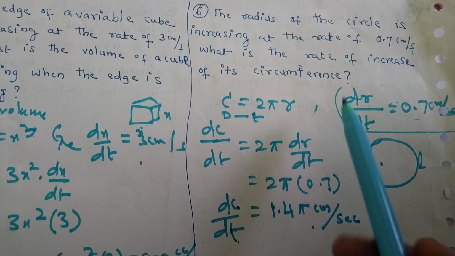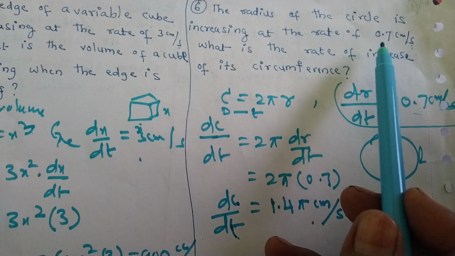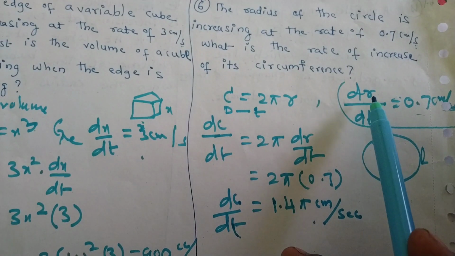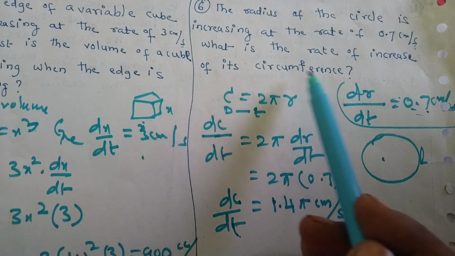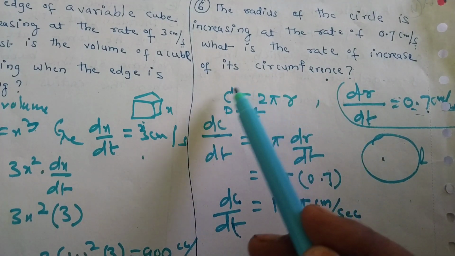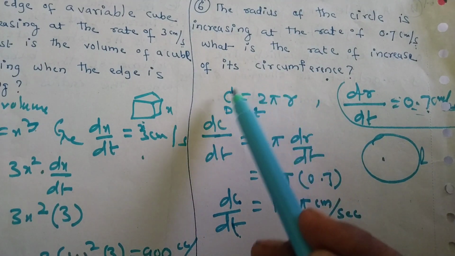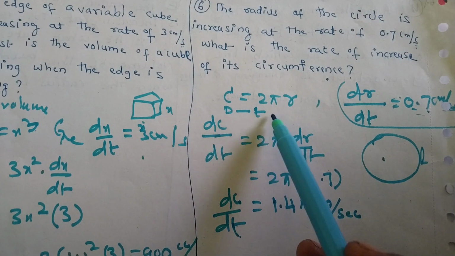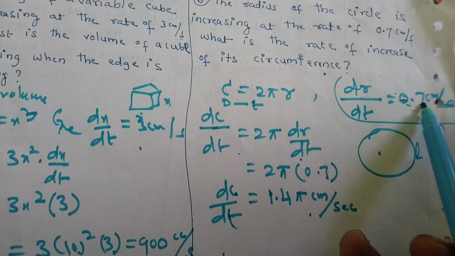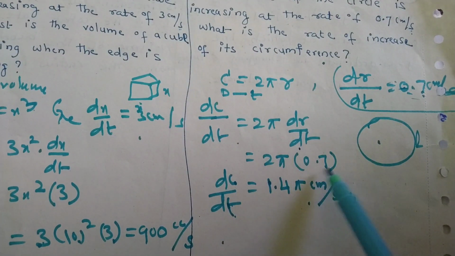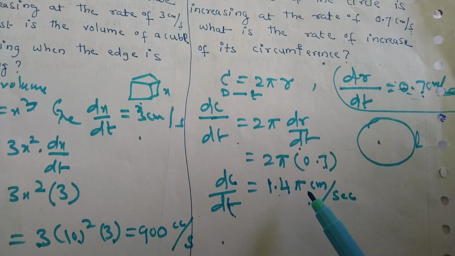Very simple question. The radius of a circle is increasing at the rate of 0.7 centimeter, meaning dr by dt is 0.7 centimeter. What is the rate of increase of its circumference? We have to take the formula of circumference of a circle, differentiate with respect to t. 2 pi, differentiation of r is dr by dt. It is given 0.7. 2 pi dr by dt, 0.7 into 2 is 1.4 pi centimeter square.